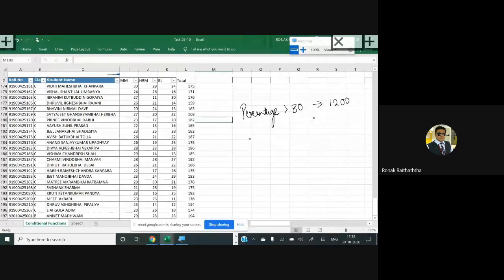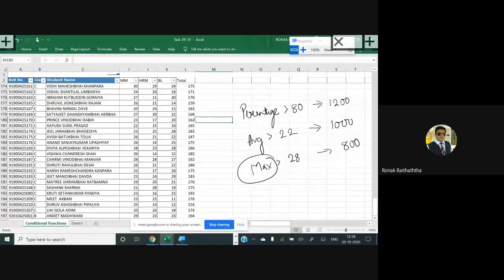If that is not satisfied, then we go to the second condition: if average is more than 22, then I will give a gift of 1000. If that is not satisfied, then I will check whether the maximum of the marks of all the subjects is more than 28. If so, I want to give a gift of 800.